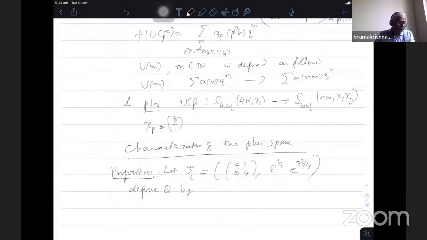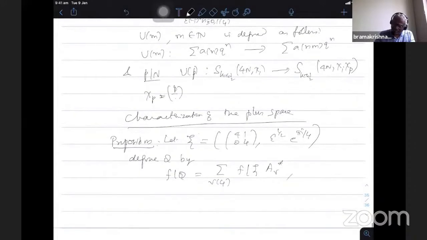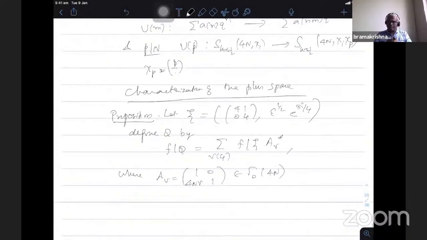f bar Q is the summation over v modulo 4 of f bar, you apply psi, and then the trace is given by A_v star, where the matrix A_v is given by (1 0; 4v 1) in Gamma_0(4).